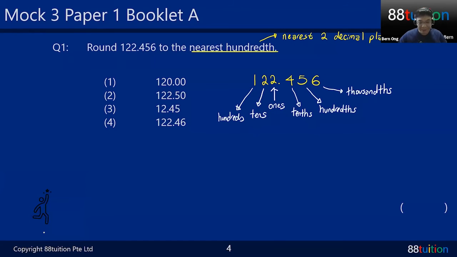So down here, they are looking for the nearest hundredths. In order to determine whether the 5 should round up or be maintained, we have to look at the next number. The next number is a 6. 6 is above 5, so you have to push it up. So 45 plus 1 will give you a 46. And not forgetting the front numbers, all of them you have to copy back. So the approximate sign, and this is your answer: 122.46. Answer is a 4. Is that okay?